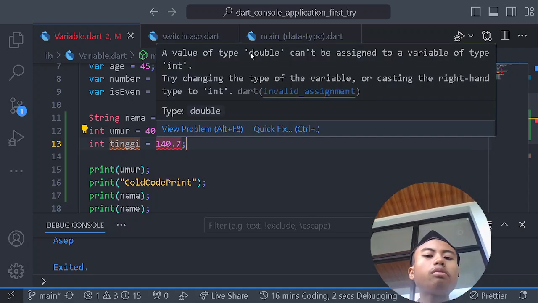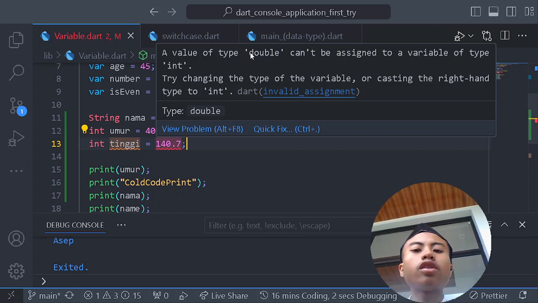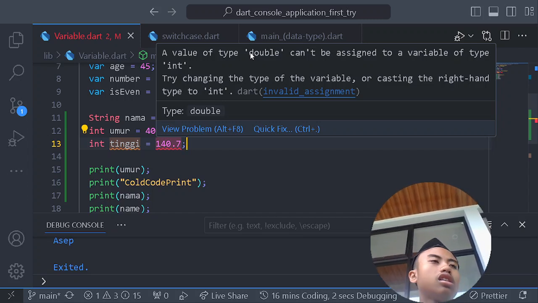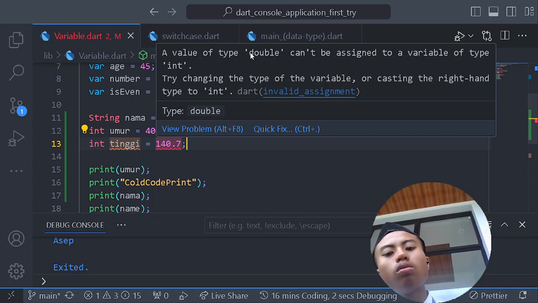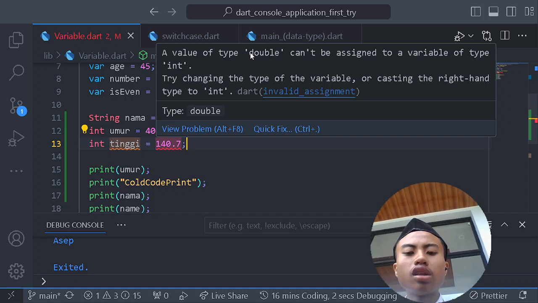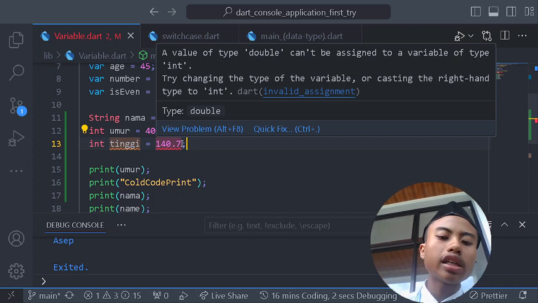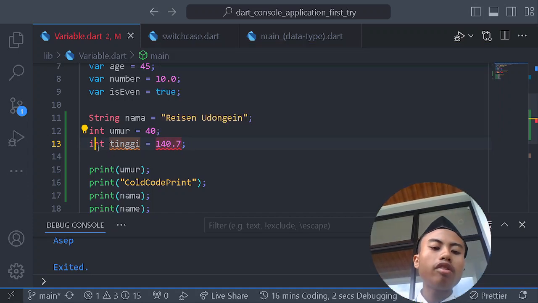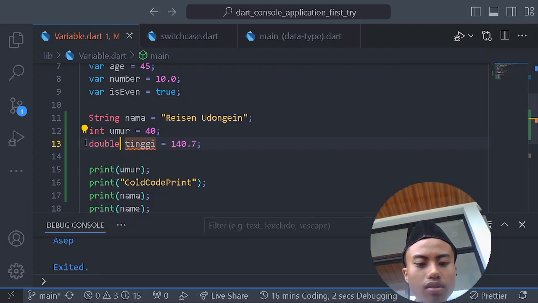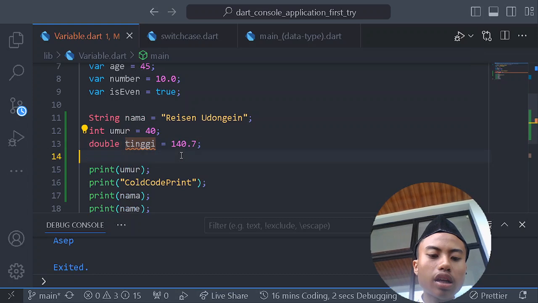A double is also a number, but it's not the same as an integer. An integer is a whole number without decimals, while a double is a decimal number. So what we have to do is change this integer into double. Boom. And then we can do it.